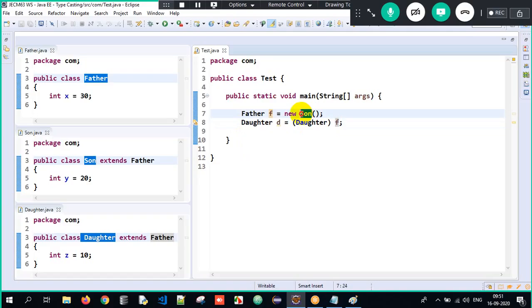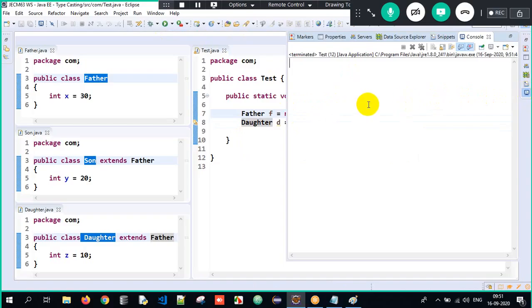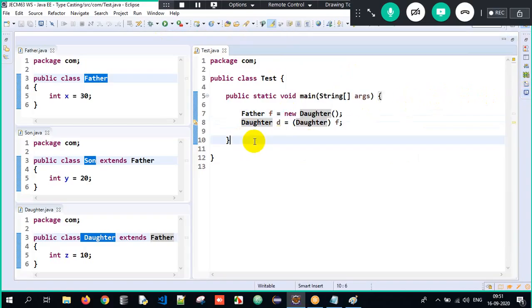Got it? Imagine if it is a daughter object, will it be a problem here? If I execute it here, I'll get no output. Why? Because there are no print statements at all. If I open the console, there's no output. So what will it print? Nothing. So when do we get ClassCastException? If one type of object is upcasted and we downcast to some other type, we get ClassCastException. Understood.